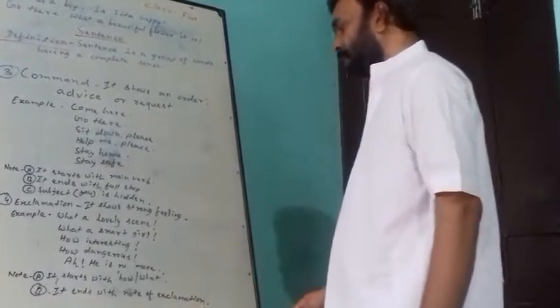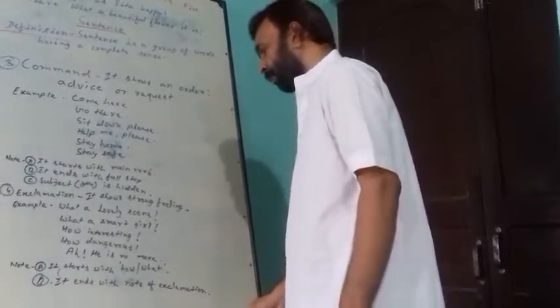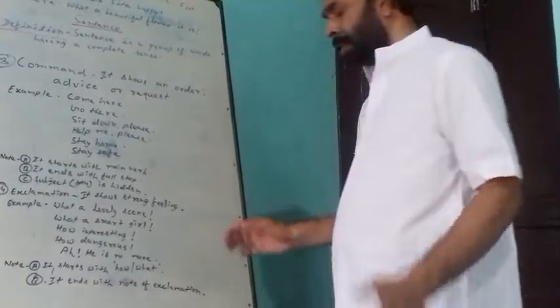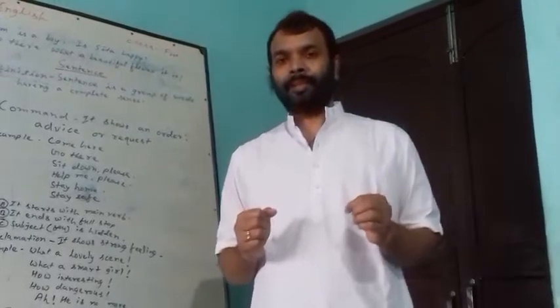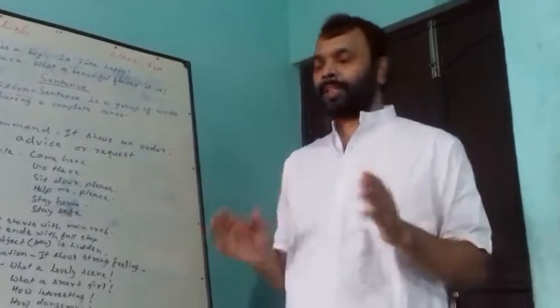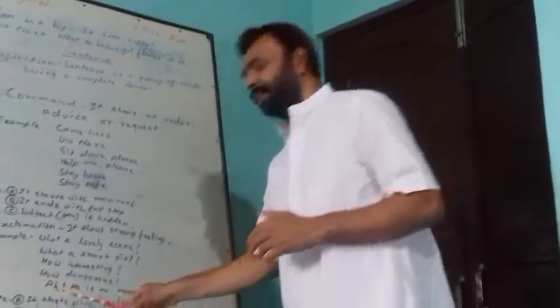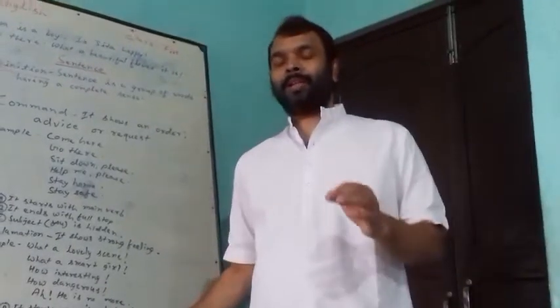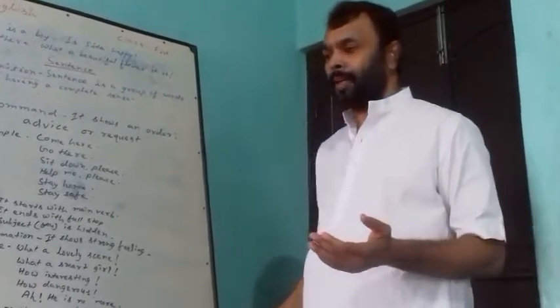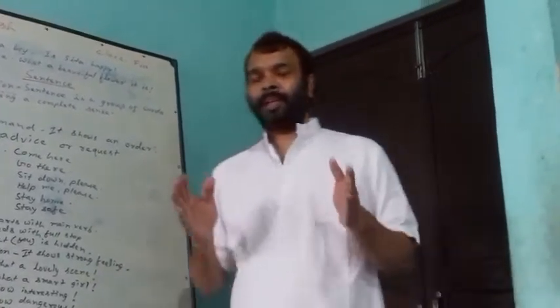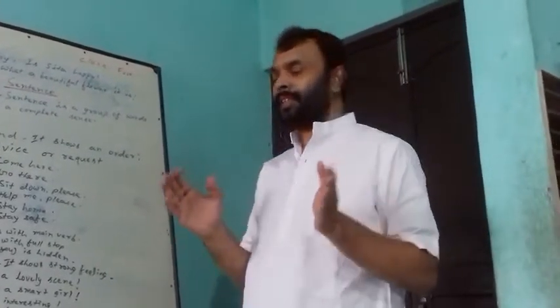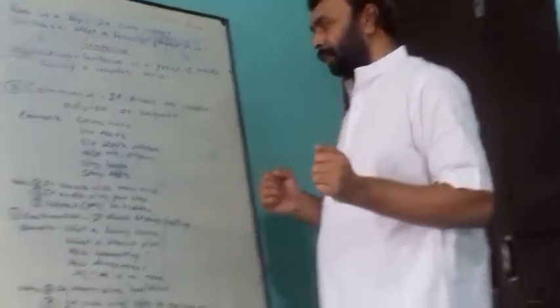One thing I want to make clear here is that whenever any interjection is present, that sentence is also an exclamation. As ah is present here, ah shows our feeling and our emotion. So when any interjection is present at the beginning of the sentence, that sentence is also called an exclamation.